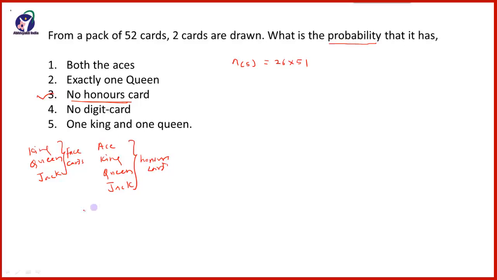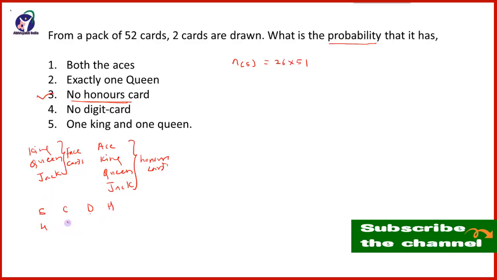So from each stack there are 4 stacks: spade, club, diamond and heart. 4 will be from this, 4 will be from this, 4 will be from diamond and 4 will be from heart. So there will be total 16 honor cards.